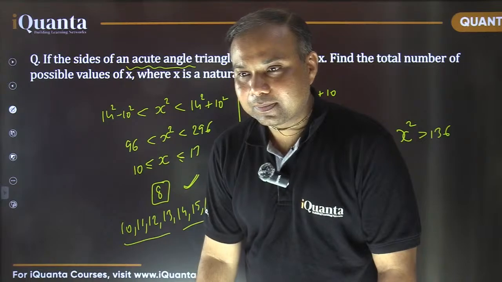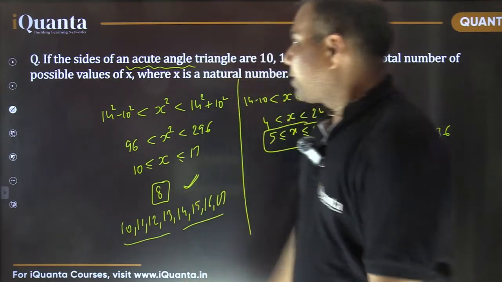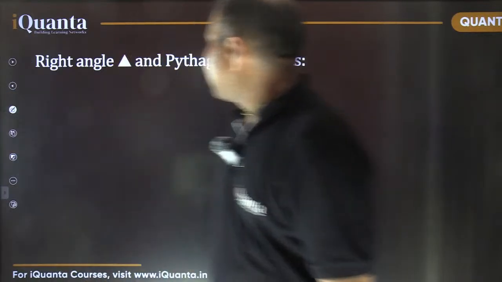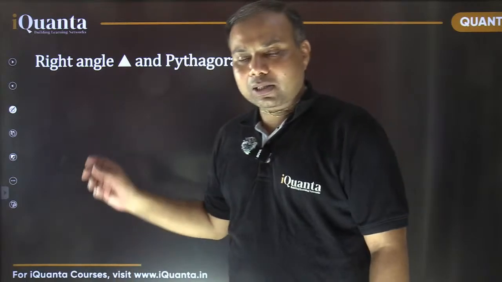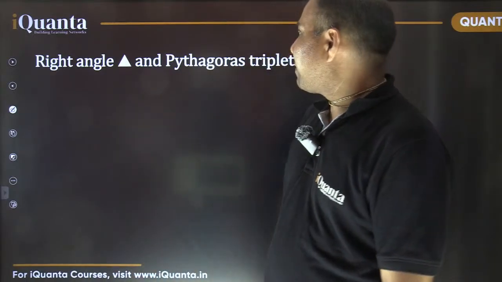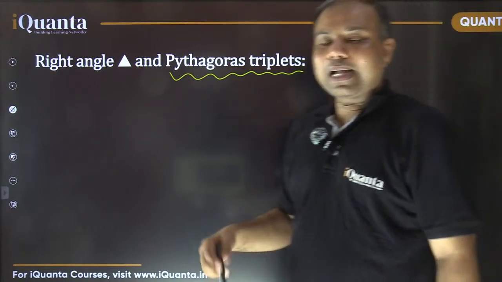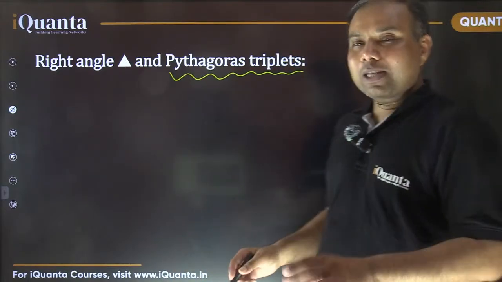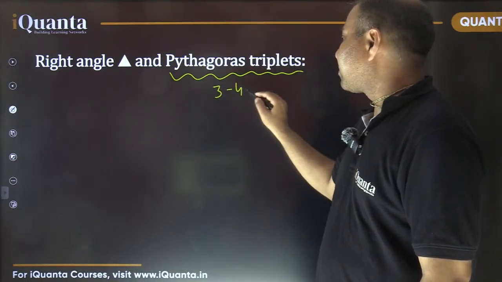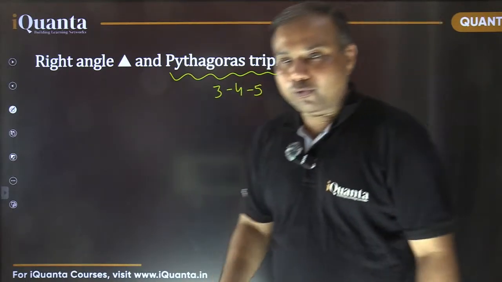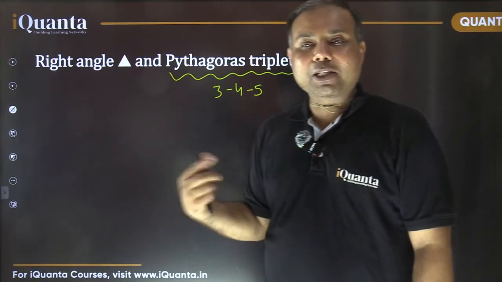Okay. Let's move quickly now. So right angle triangle and Pythagoras triplets. We have already talked about right angle triangles and the Pythagoras theorem. There are a few Pythagorean triplets. We must remember the initial ones at least. So the smallest primitive Pythagorean triplet is 3, 4, 5. I hope most of you know this. 3, 4, 5. This is the smallest primitive Pythagorean triplet.